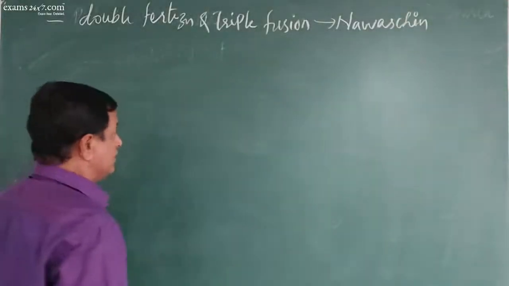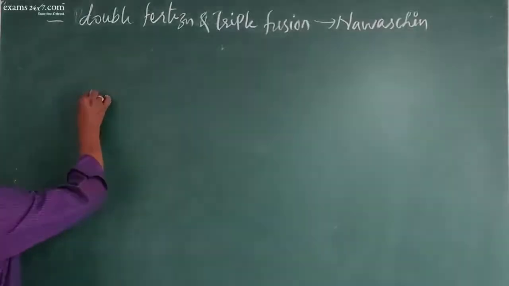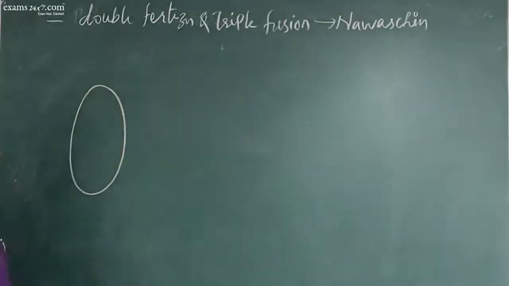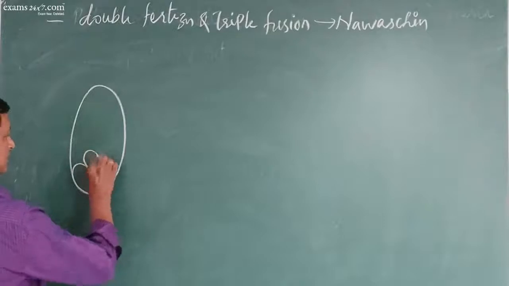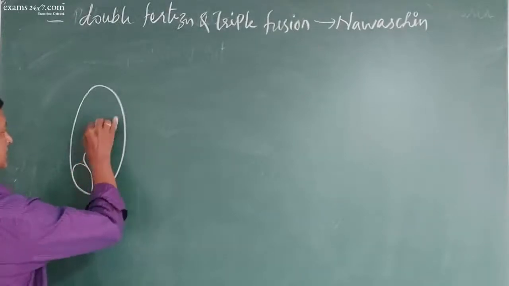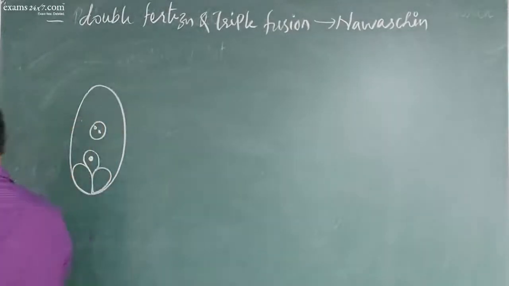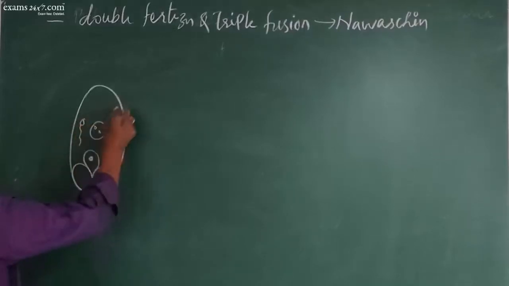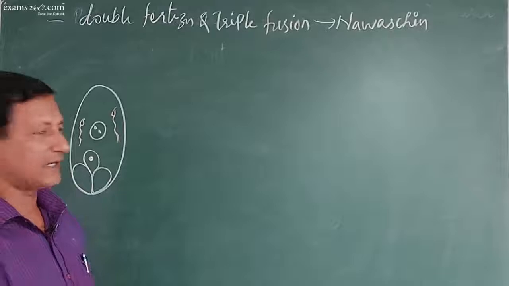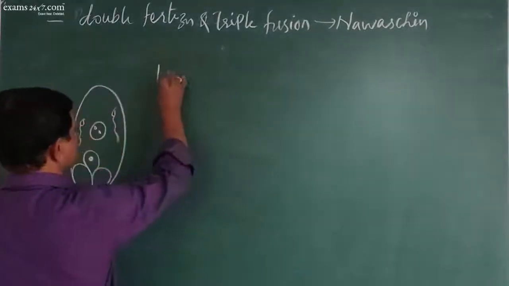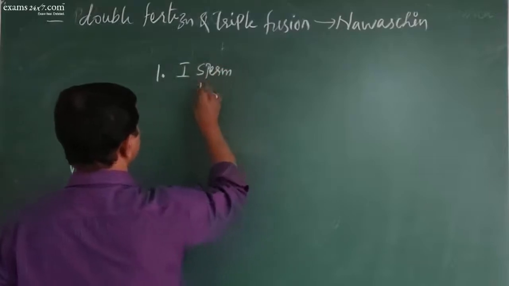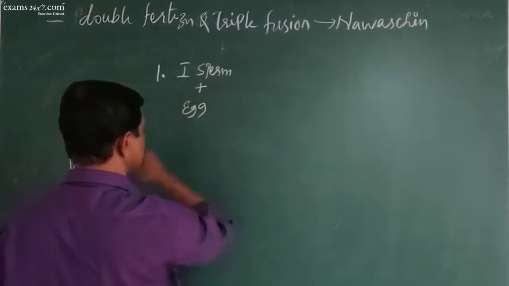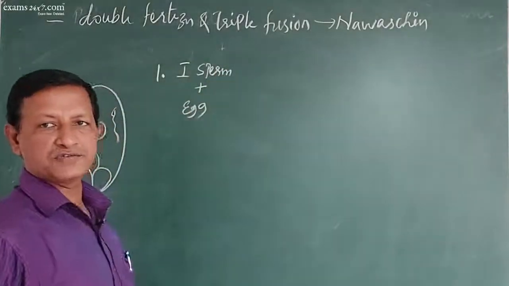Okay. Now what happens is that, look at this. This is embryo sac. These are synergids. This is egg. This is central cell. Now two sperms are released. This is one sperm. This is another sperm. So two sperms are released into the embryo sac. Now what happens is that, the first sperm fuses with egg.